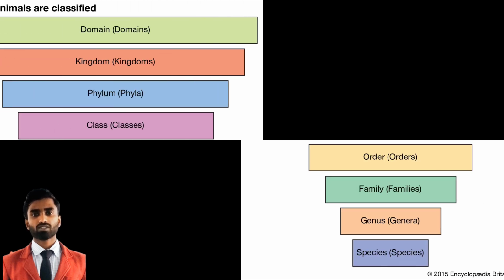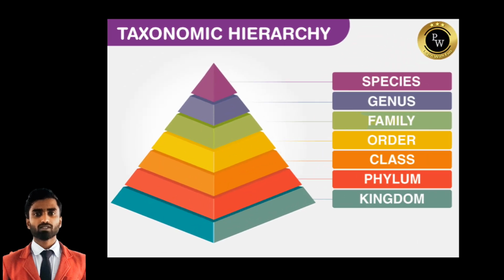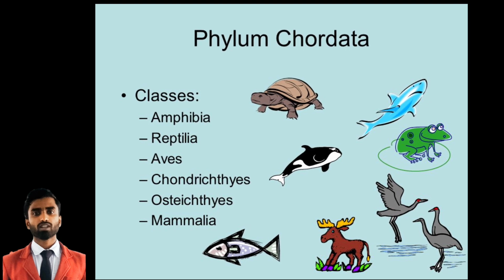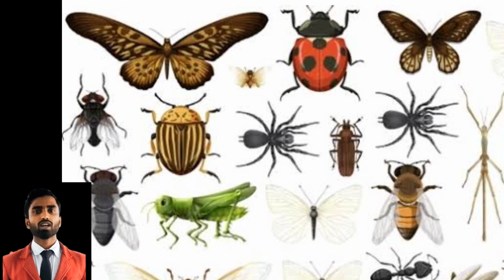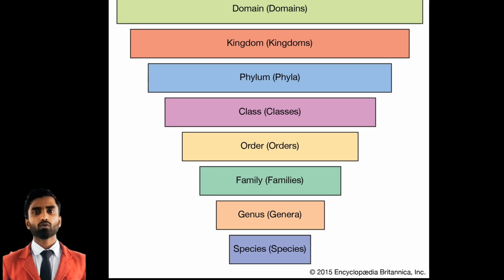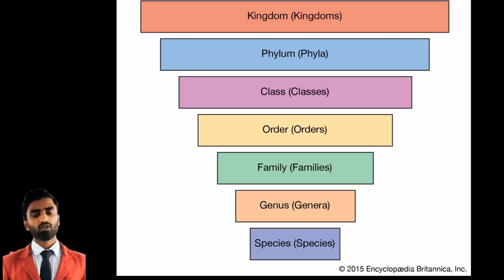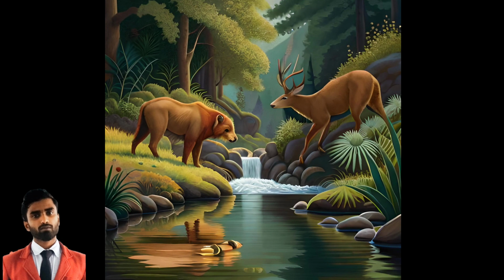Within each kingdom, organisms are further divided into phyla, classes, orders, families, genera, and species, in a hierarchical manner. For example, within the animal kingdom, there are several phyla such as Chordata, which includes vertebrates, and Arthropoda, which includes insects, spiders, and crustaceans. Each phylum is then further divided into classes, orders, families, genera, and species, based on increasingly specific characteristics.